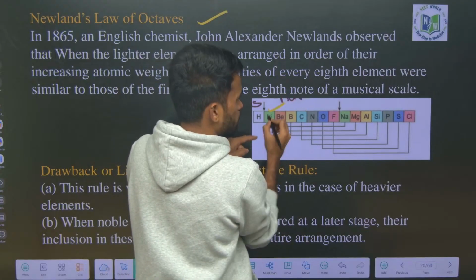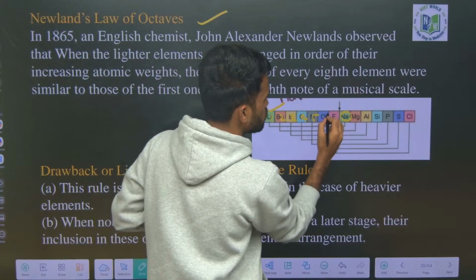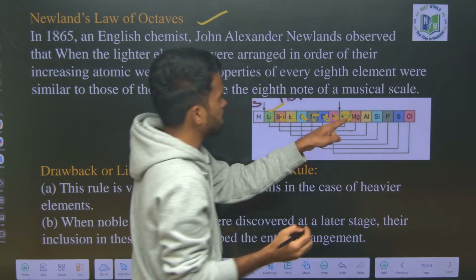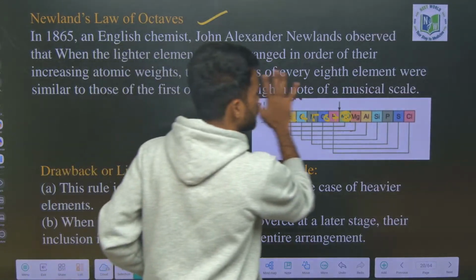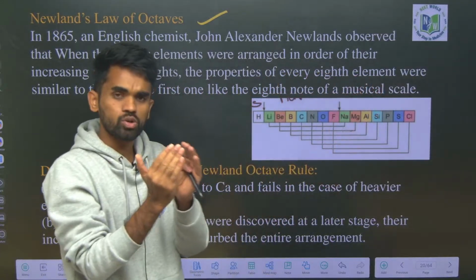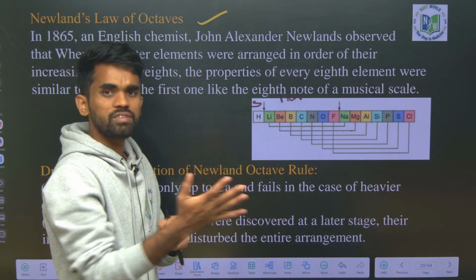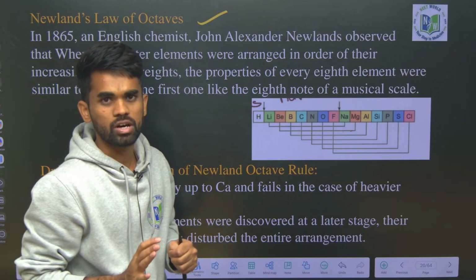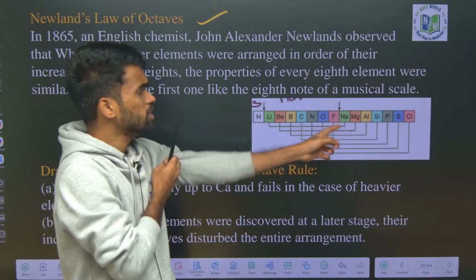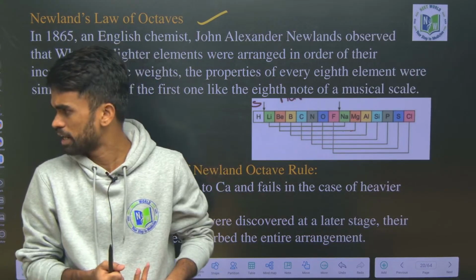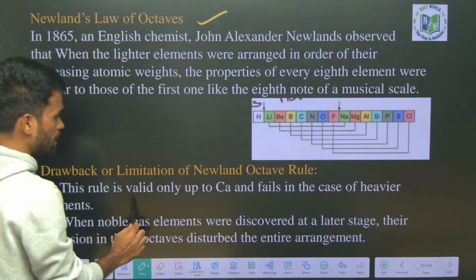See, lithium, again sodium. See, 1, 2, 3, 4, 5, 6, 7, 8. Again the 8th element has similarities with the first element. That's why lithium and sodium, we know, are both alkali metals and show similar chemical properties. Upon reacting with any substance, they release one electron and form respective oxides. Why? Because they belong to the same group, which we understood later. Right. Now this rule is valid up to calcium